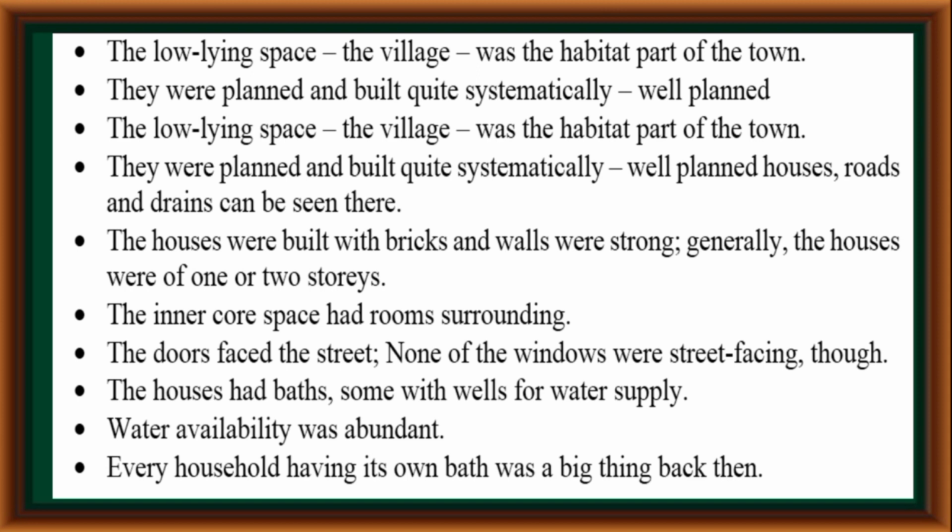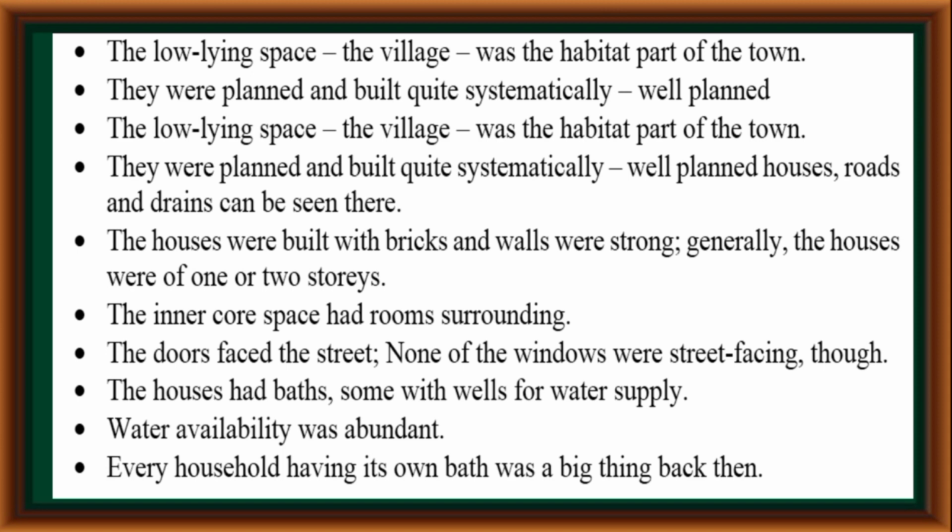The low-lying space, the village, was the habitat part of the town. They were planned and built quite systematically. Well planned houses, roads, and drains can be seen there. The houses were built with bricks and walls were strong.